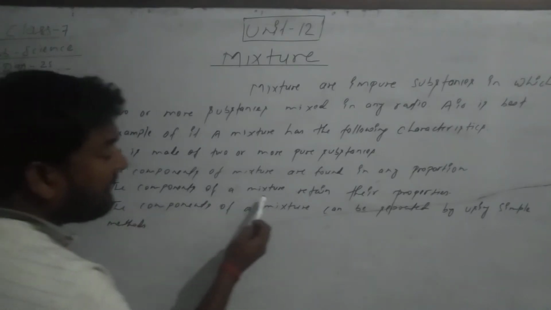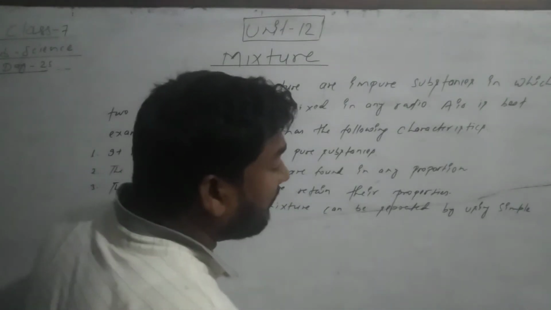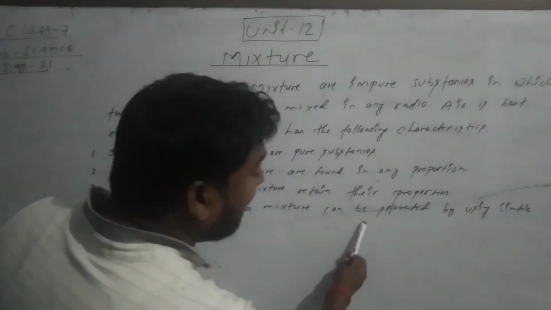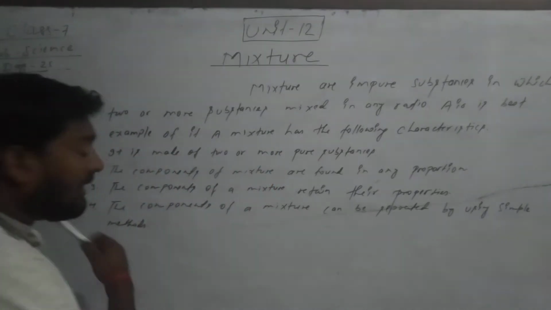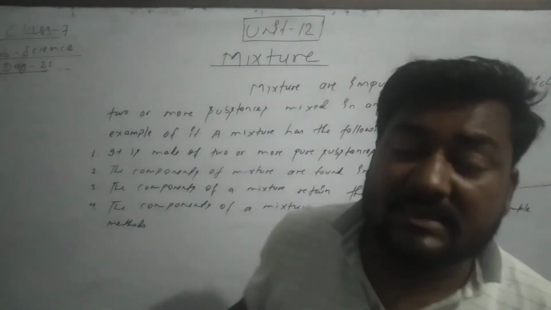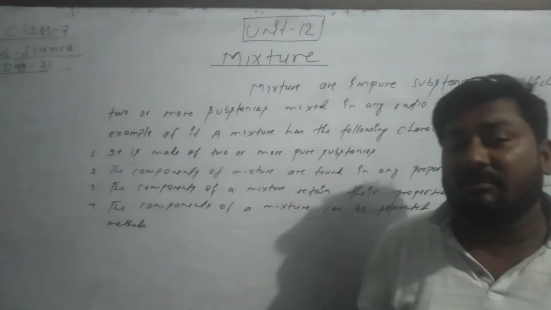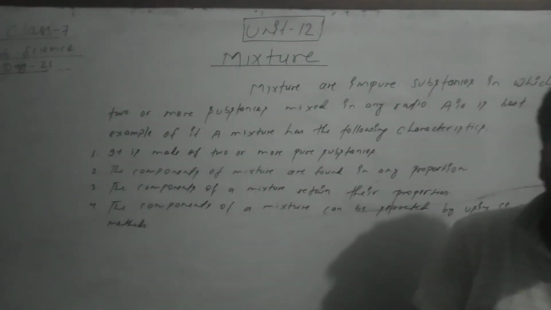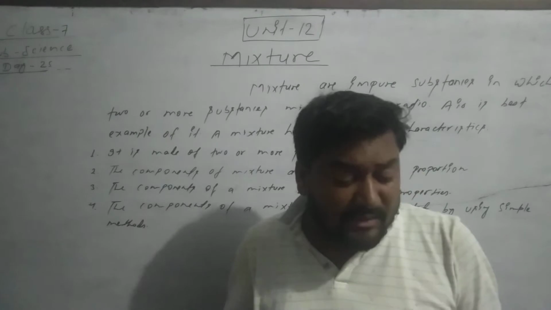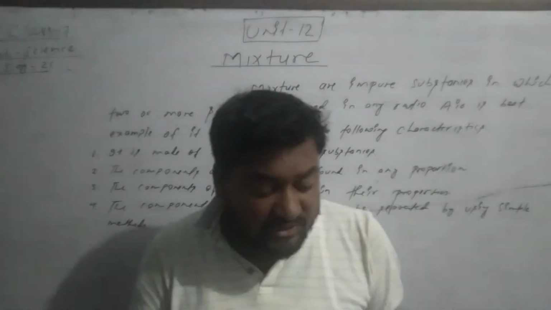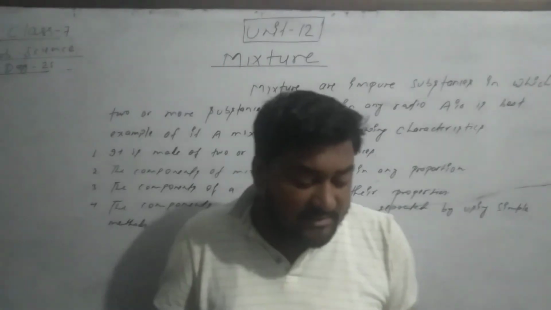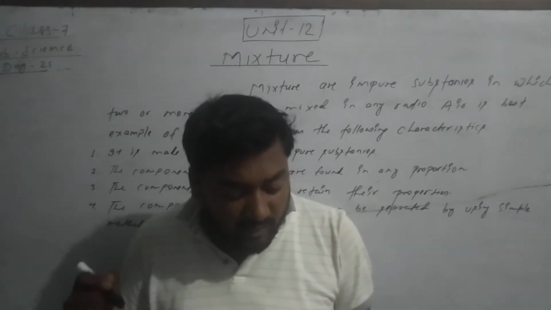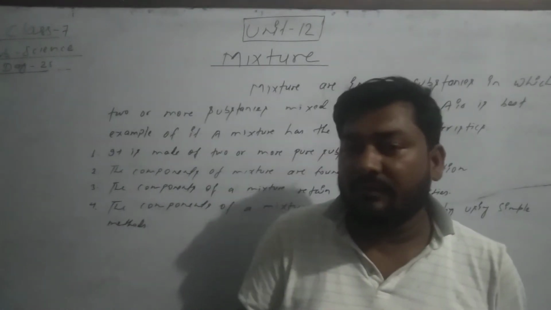The components of a mixture retain their properties. The components of a mixture can be separated by using simple methods. We can separate a mixture by different methods. We will discuss that, and you have already discussed it in class 6. Any state of matter can make a mixture. Husk and rice, salt and water, sand and water, smoke in air, dust particles in air, and water and alcohol are some examples of mixtures.